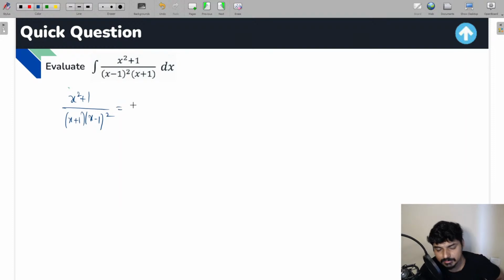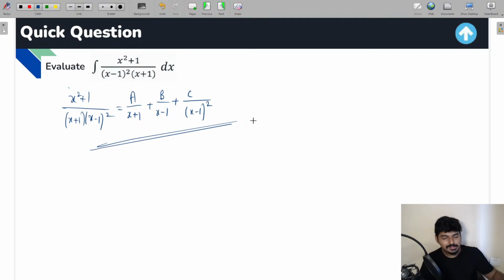According to the partial fraction method, if you see the denominator, a non-repeated linear factor is there, and a repeated linear factor is also there. So how do you do the partial fraction? Very simple. First, a by, you write the non-repeated linear factor, x plus 1. X minus 1 whole square is repeating 2 times, so you can take b by x minus 1 plus c by x minus 1 whole square. In this way, you can do the partial fraction, then take the LCM, find the values of a, b, c, and then instead of integrating the left hand side, you simply integrate the right hand side. So I hope this question is clear for you guys.